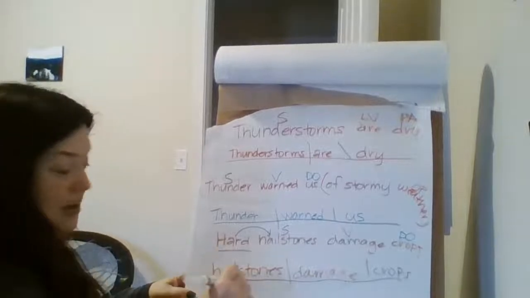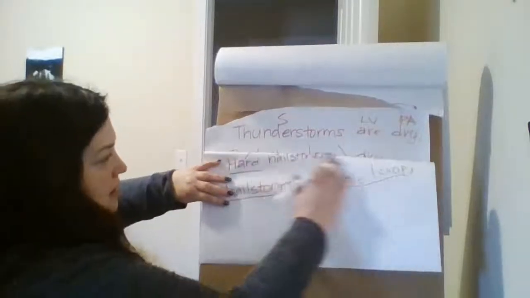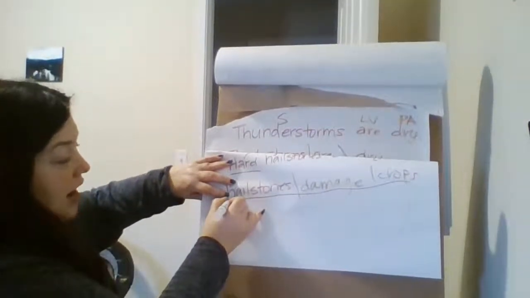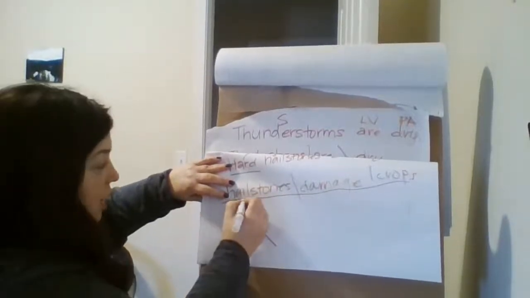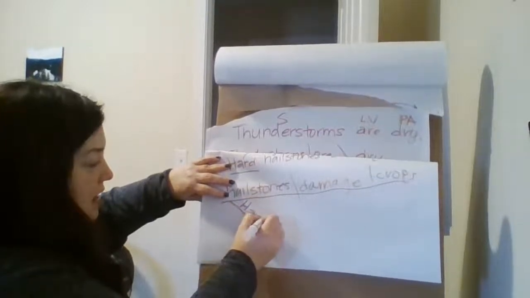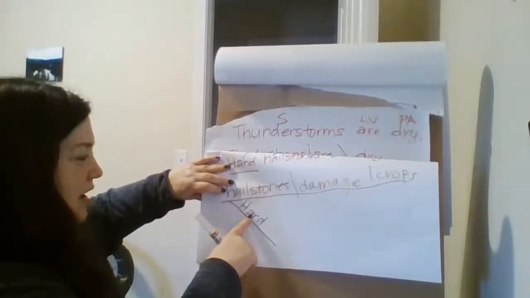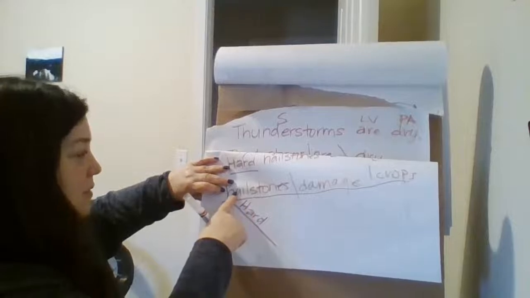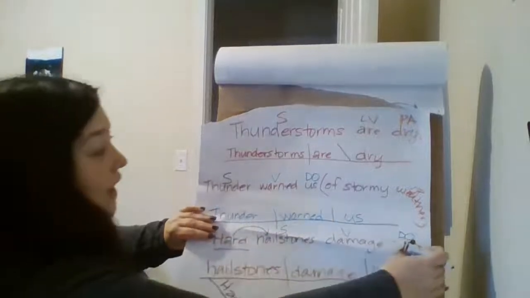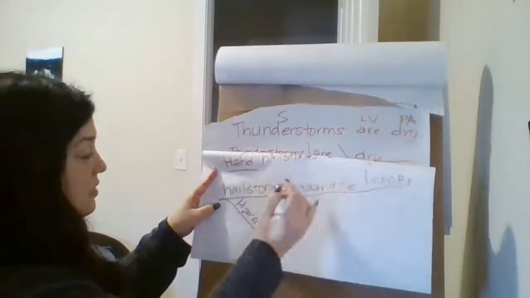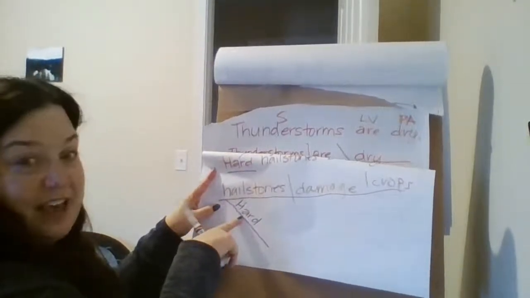Now, when we do adjectives, we're going to make this really cool line coming off the word it's describing. And we do a diagonal line, and we write hard. And remember, that was the beginning of the sentence, so I have to capitalize it. You write it like that under the word we've put up there. So hard is our adjective that describes what kind of hail it is. It was hard hail. That's why it was able to damage the crop so easily. So those are describing our hailstones, and that's how we diagram it.